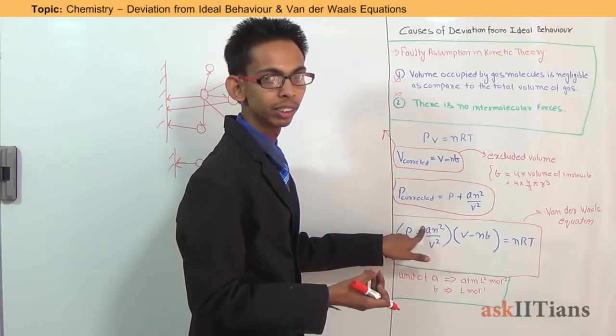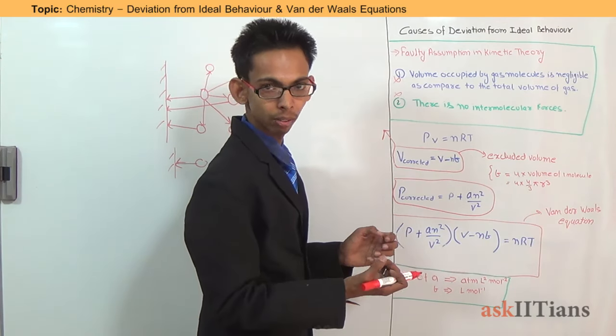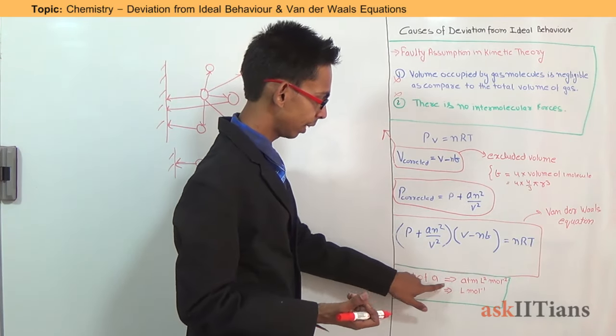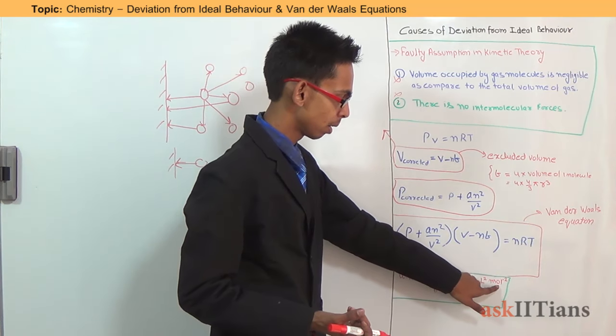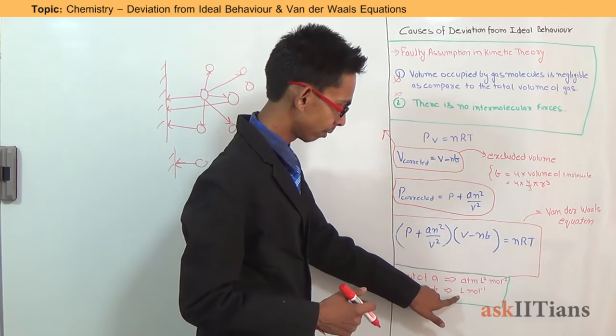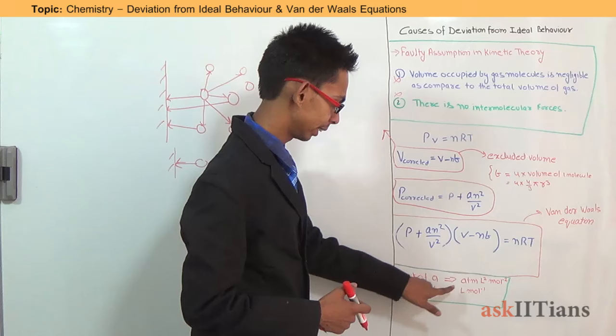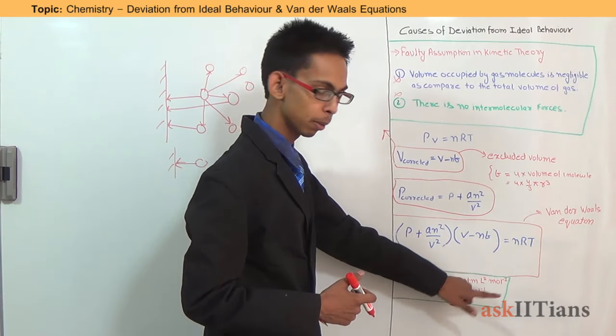Greater the value of a, stronger will be the attractive forces. The unit of a is atmosphere liter squared per mole squared, while the unit of b is liter per mole.